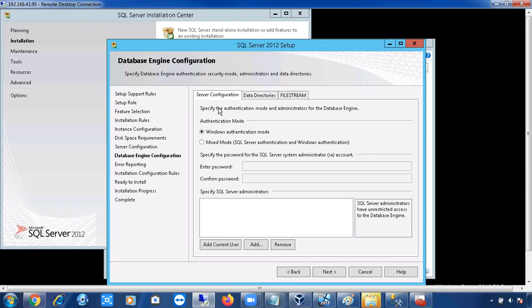Okay, we don't have time, so I'll not go for questions now. Windows authentication mode, fine. I'm just selecting Windows authentication mode as of now. Later after installation, I'll show you how to change the authentication mode from Windows to mixed authentication.